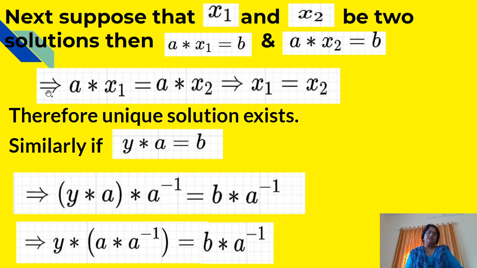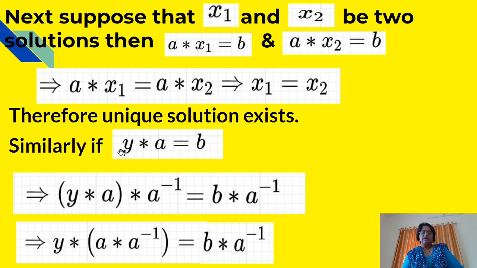It implies that A star x1 is equal to A star x2 because the RHS are the same, and therefore this implies that x1 is equal to x2, and therefore a unique solution exists.